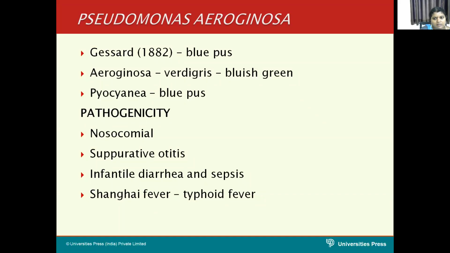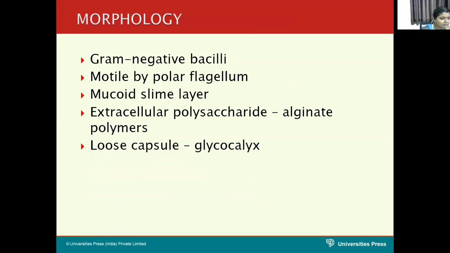It causes mainly nosocomial infection and suppurative otitis, which is chronic in nature, even though it doesn't cause any disabling. It also causes infantile diarrhea, sepsis, and Shanghai fever, which is like typhoid fever. It is a gram-negative bacillus measuring about 1.5 to 3 into 0.5 micrometers in size. Actually it is motile by polar flagella.